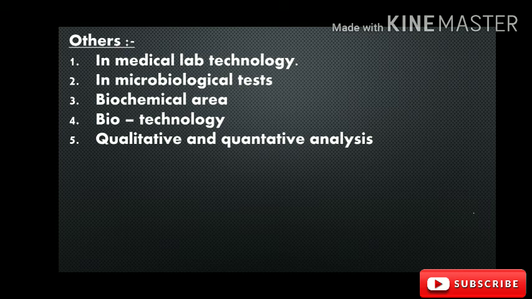The last one is qualitative and quantitative analysis. The different components present in a sample of a given solution are diagnosed, and their amounts are calculated on the basis of chemical principles, with the help of chemistry.